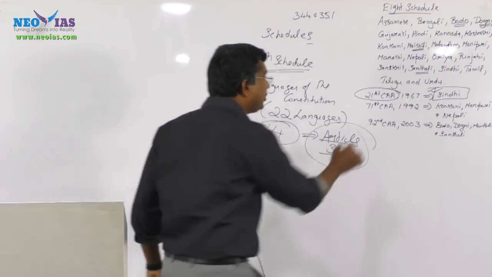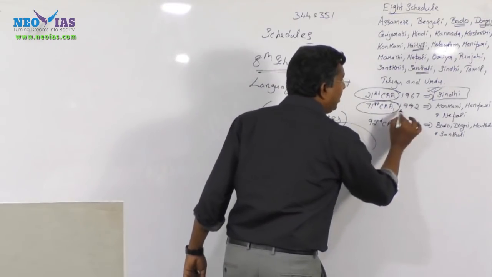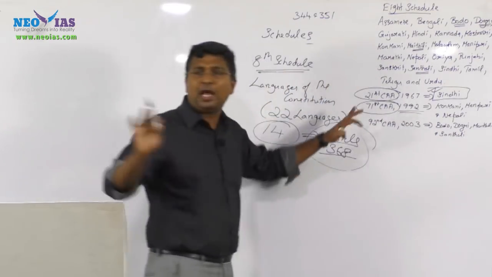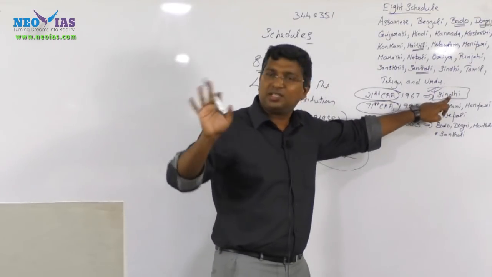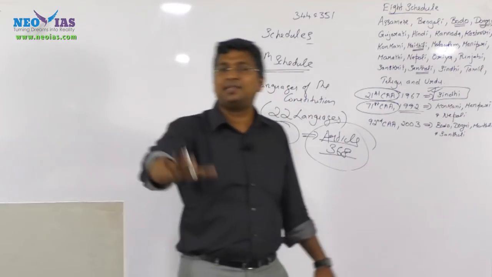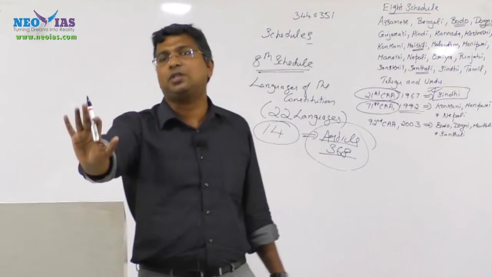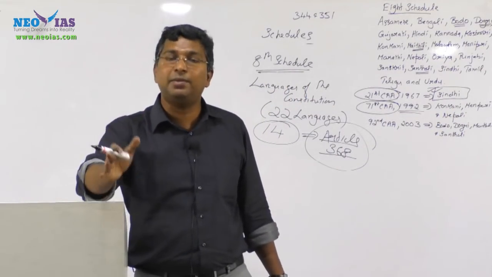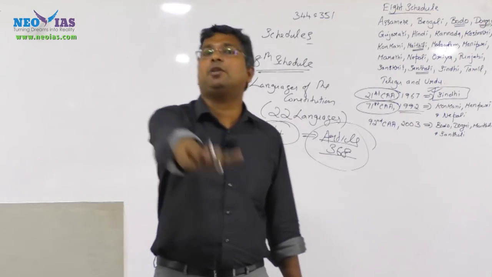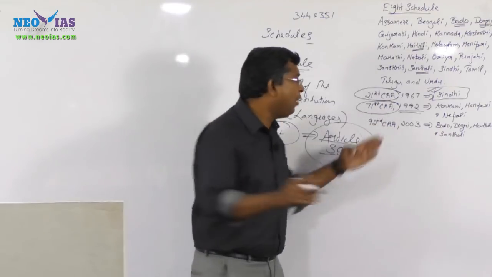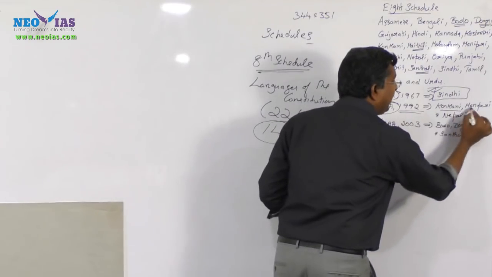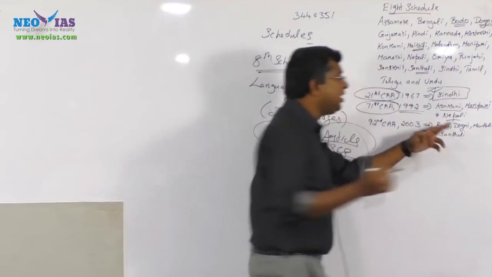Then later through the 71st Constitutional Amendment Act 1992. So don't worry, they will not ask you which Constitutional Amendment Act added Sindhi, but just have an idea, Sindhi is there as a language in the 8th schedule of the Constitution. It was added after the commencement of the Constitution. Then in 1992 through the 71st Constitutional Amendment Act, 3 more languages were added. This is very important. Konkani, Manipuri and Nepali.